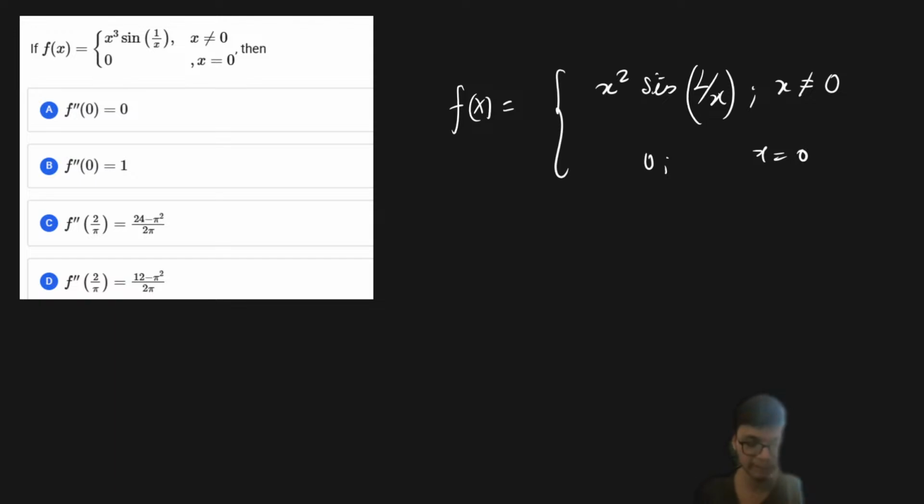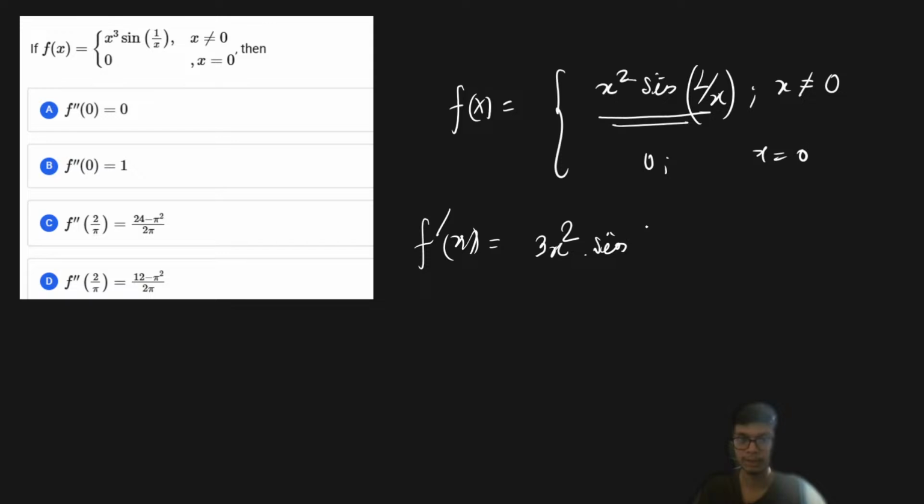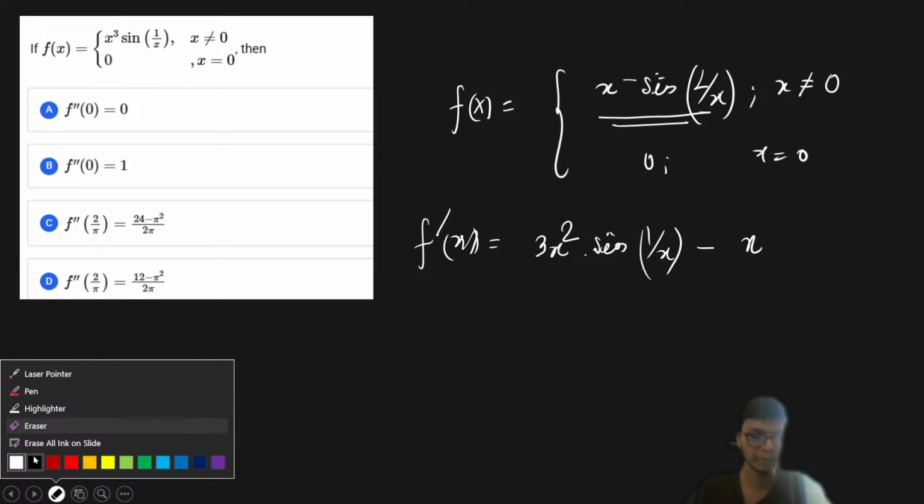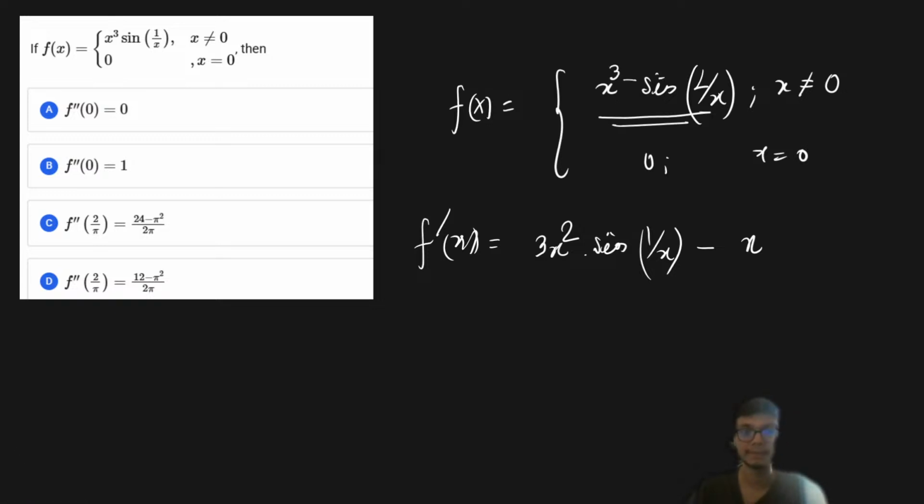So if we look at this particular definition and use it when x is not equal to 0, you will get f dash of x is equal to, again, we are going to use the product rule. I've written the question wrong, so it's going to be x cube, right? Yeah, fine.